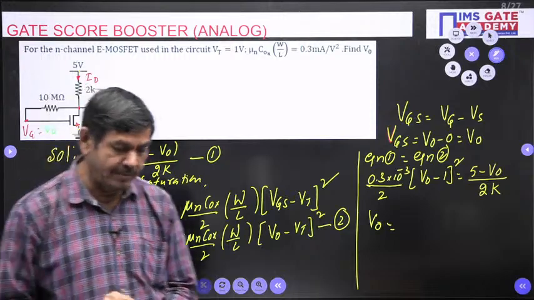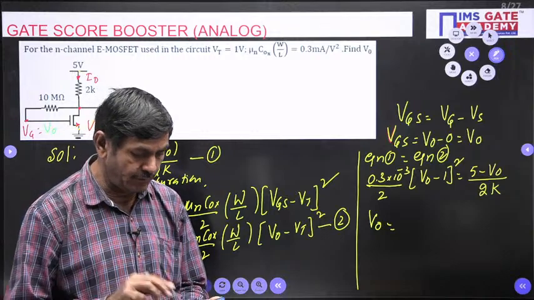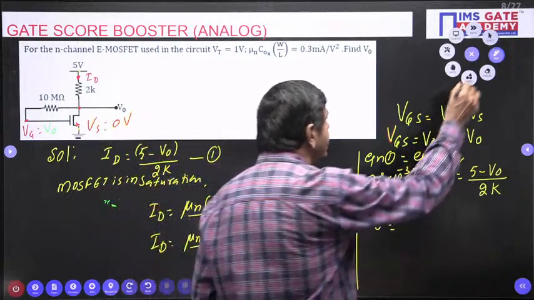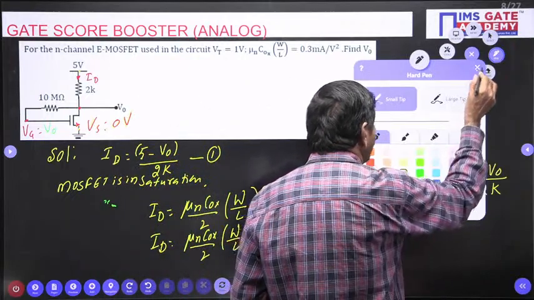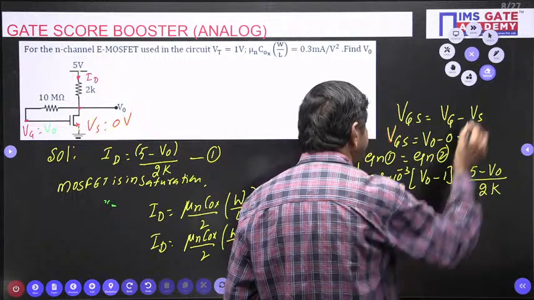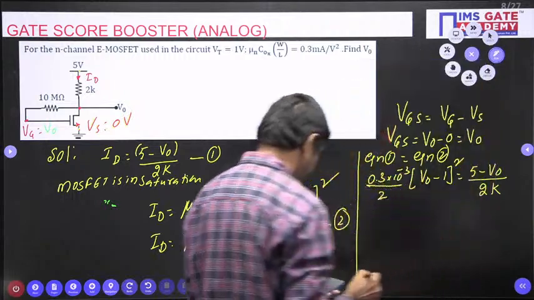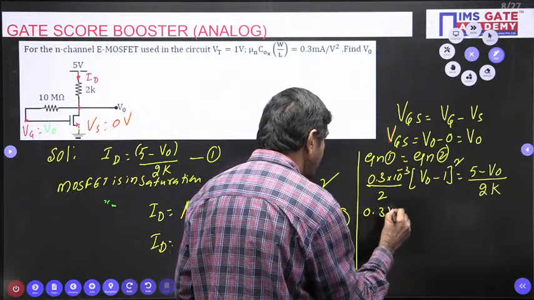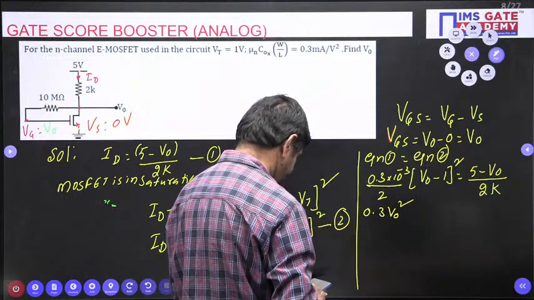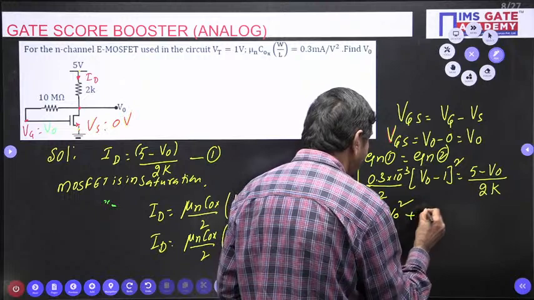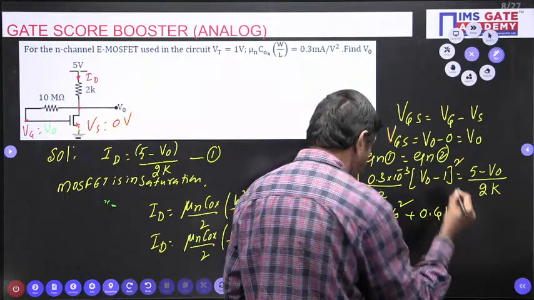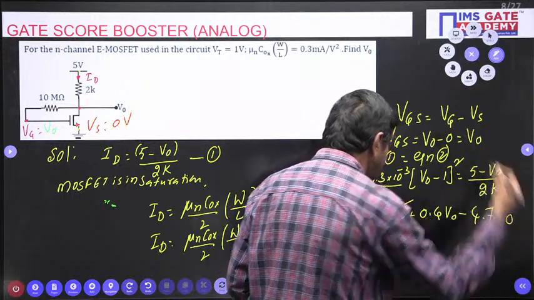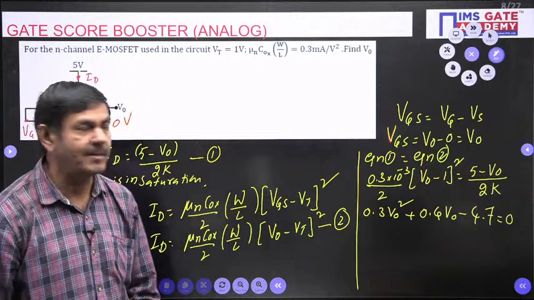That positive value will be taken as the V naught value only. Positive value is a must. If you expand this, the equation mostly comes like this. I will give it for your understanding purpose. If you expand this equation, you will get 0.3 V naught square plus 0.4 V naught minus 4.7 equal to 0. One quadratic equation is going to form like this.